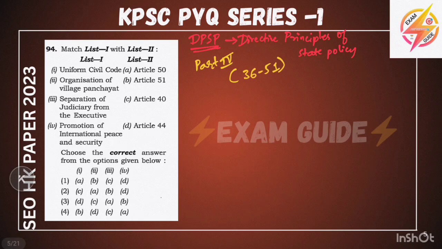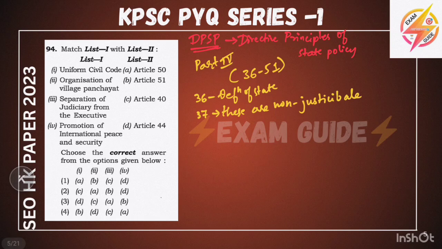Okay, Article 36 states the definition of state. Article 37 says these are non-justiciable, meaning non-enforceable in the court. And Article 38 says about the welfare state.